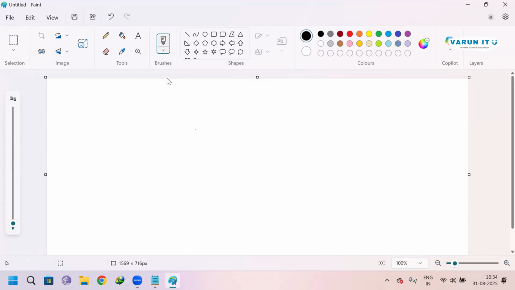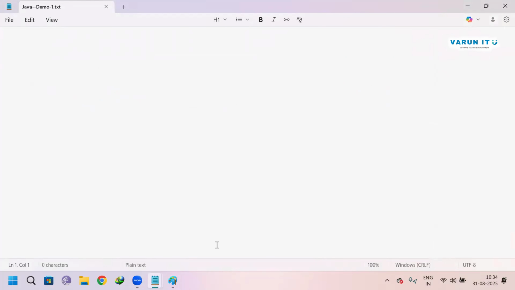So before we start all these things, first of all, we have to know what is Java. We are here to learn core Java. So first you have to know what is Java. Most of us know that Java is a computer programming language. First of all, let me see what is Java.